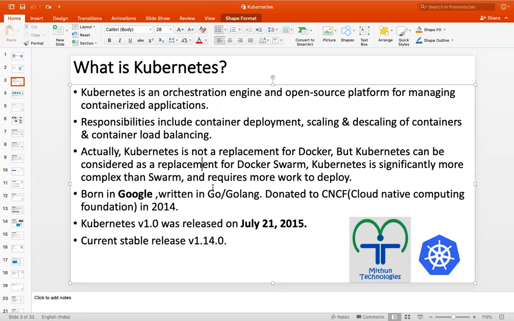Docker Swarm is very simple to set up and to deploy applications. But Kubernetes is significantly more complex than Docker Swarm. It requires a lot of work to set up a Kubernetes cluster and to deploy applications compared to Docker Swarm. But a Kubernetes cluster is very strong. We will get a lot of features compared to Docker Swarm.